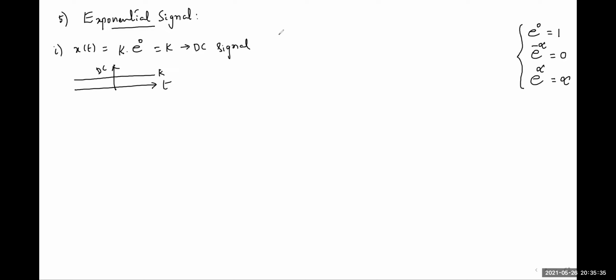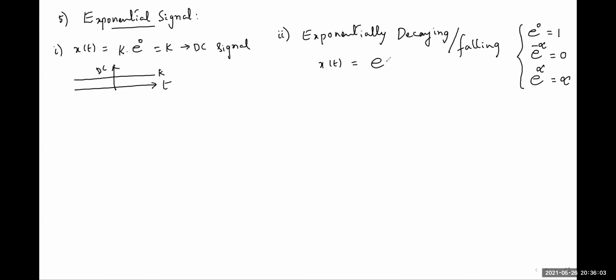And the second variation, or the second form of exponential, is the exponentially decaying signal, or we can also call it an exponentially falling signal. It is of the form x of t is equal to e to the power of minus t. The waveform can be plotted like this.